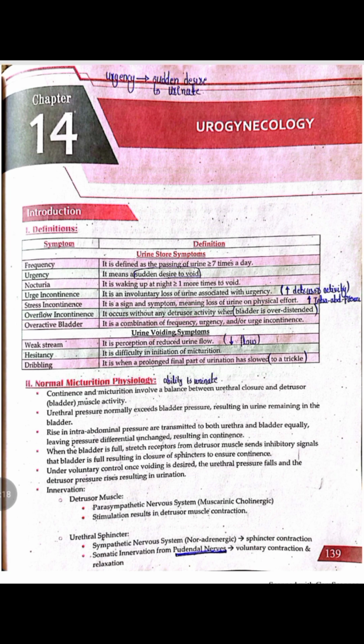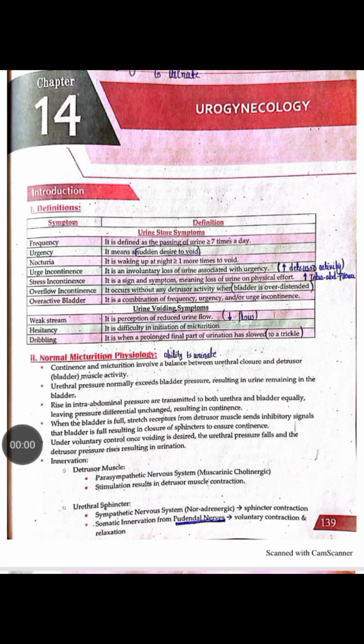Next is the obstructive symptoms of the urinary tract that usually occur in the BPH, that include the weak stream. Weak stream means there is the decrease or reduction in the flow of the urine. Hesitancy means that there is difficulty in the initiation of the urination. And dribbling means there is a prolongation of the final part of the urination, and the patient has slow and trickling of the urine.